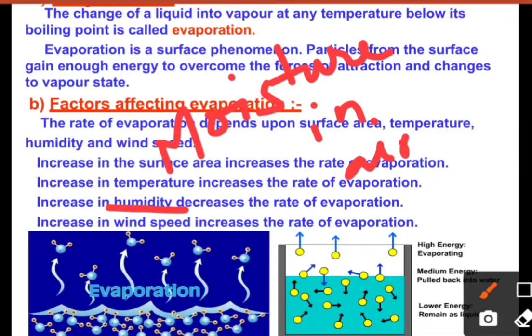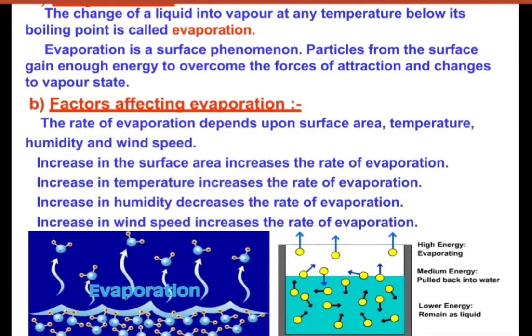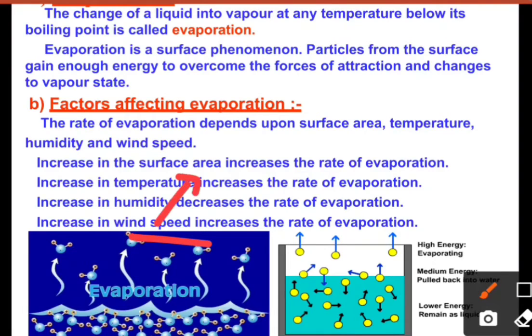And if the humidity is large enough, then the rate of evaporation will be slow. Next is wind speed. The more the wind speed, the more the wind will blow away the water vapor that is already present in the air. So as the wind speed increases, the rate of evaporation also